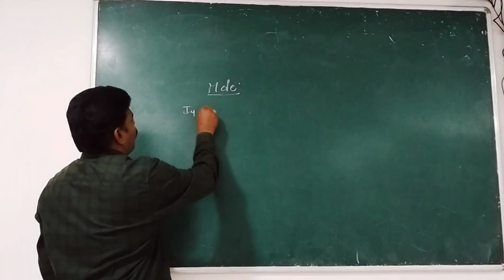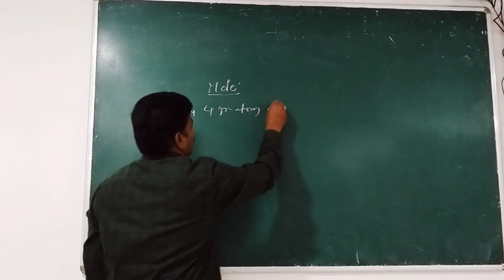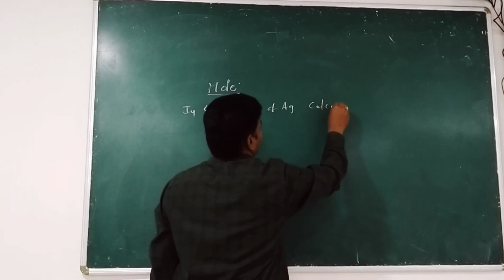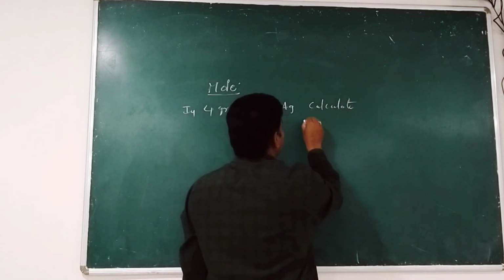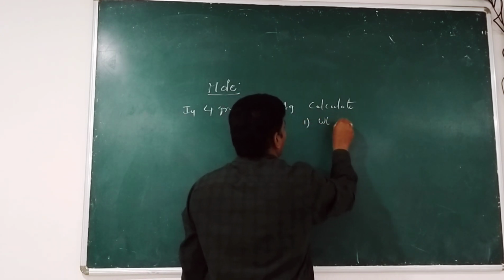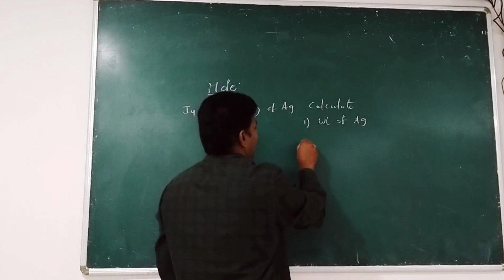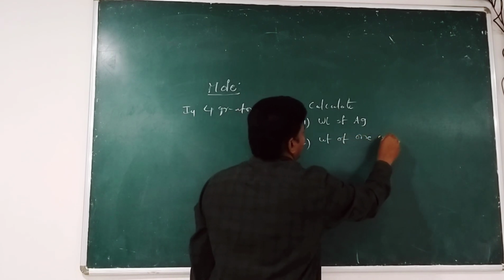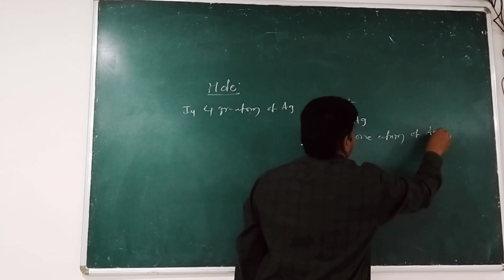In 4 gram atom of Ag, calculate the weight of Ag and the weight of 1 atom of Ag.